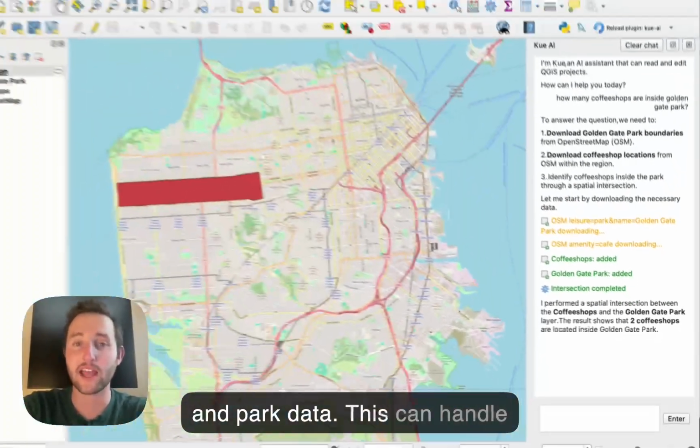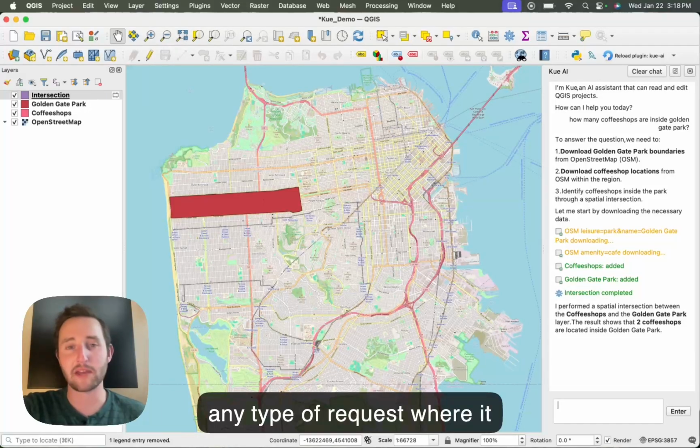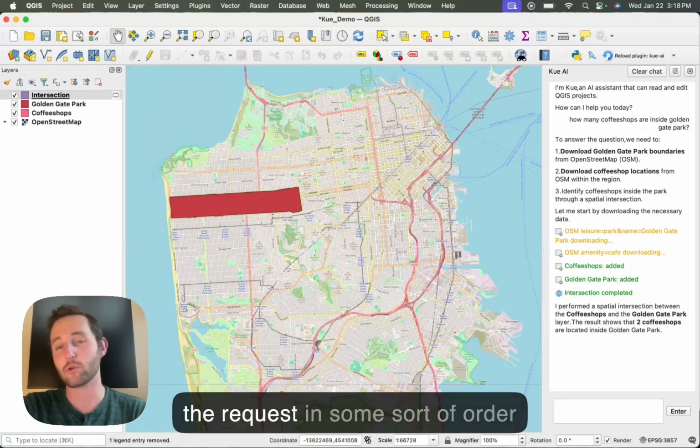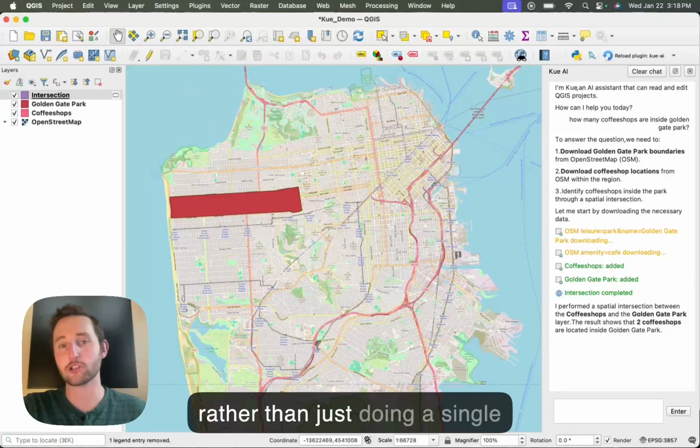And this can handle any type of request where it would make more sense to handle the request in some sort of order rather than just doing a single request.